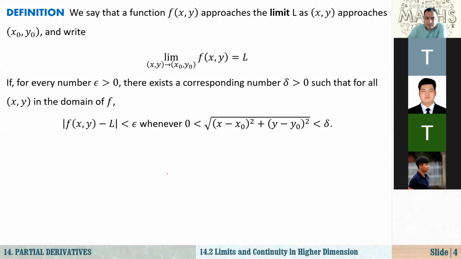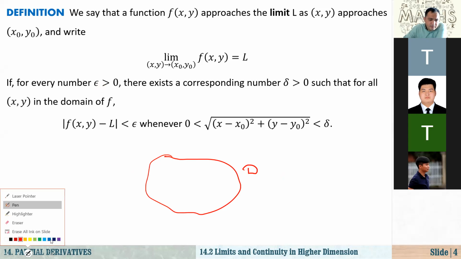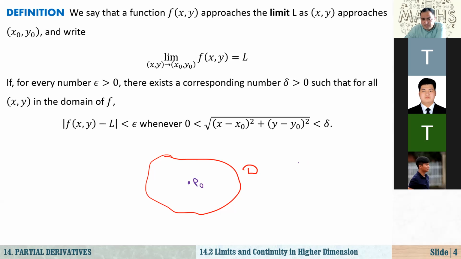Our point here is x sub 0. We are talking about a kind of region. Let's say that is the domain of the function f. So the domain of the function f, and I use a different color here, and we are talking about this point. Let me label this p sub 0. P sub 0 is a point whose x and y coordinates are x sub 0 and y sub 0. So the problem is that if I get closer and closer to this point, maybe in this direction or maybe in this direction, because in the region I can approach in many different directions, right?